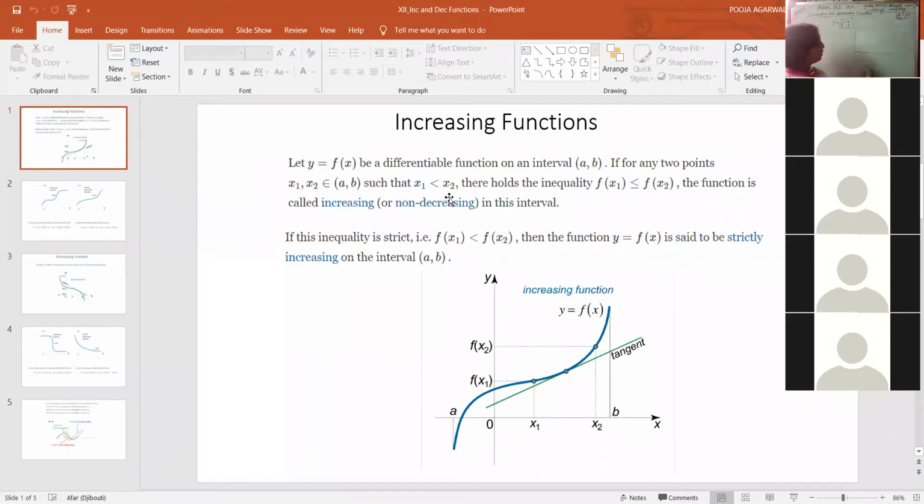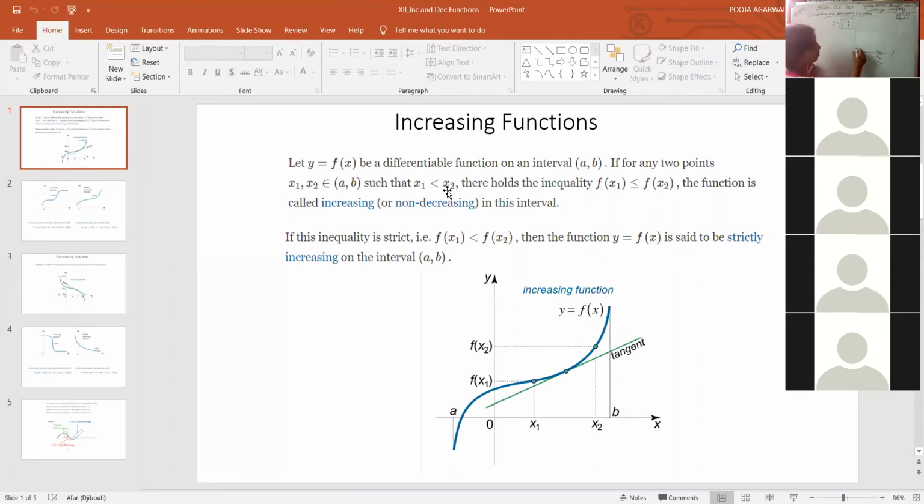That means if we are making the graph and we are taking any 2 points, this is x1, this is x2. Whenever we move from left to right, we always move from least to greater values, right? Whenever we are plotting the points, we write it like this: 1, 2, 3, so we are moving towards the greater values. So that is what the statement is saying, that x1 is less than x2. We are moving to right side. Holds the inequality fx1 less than equal to fx2.